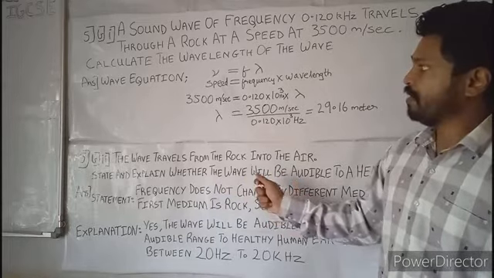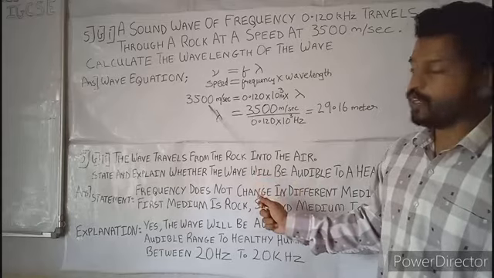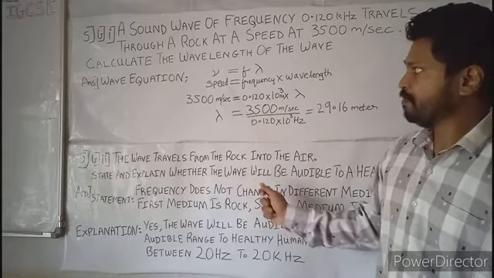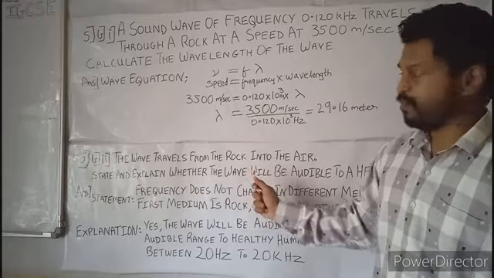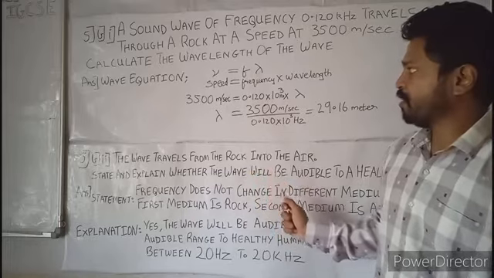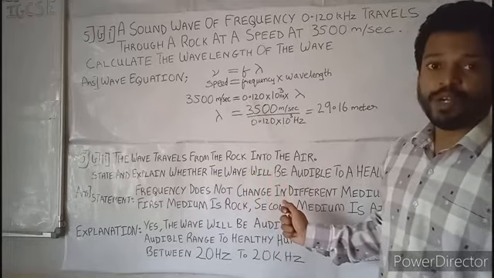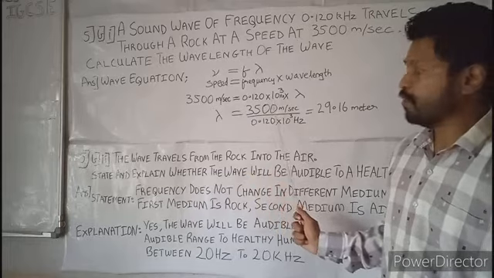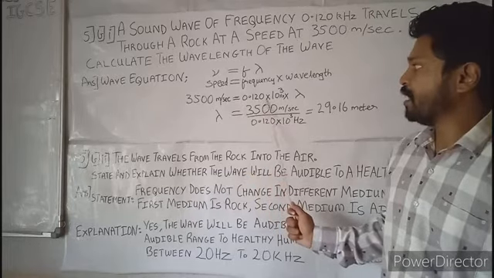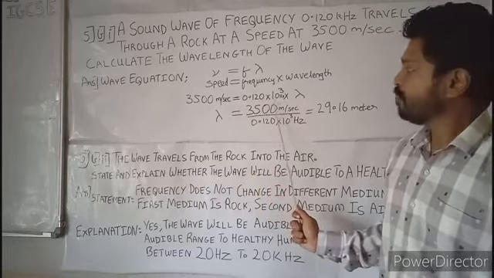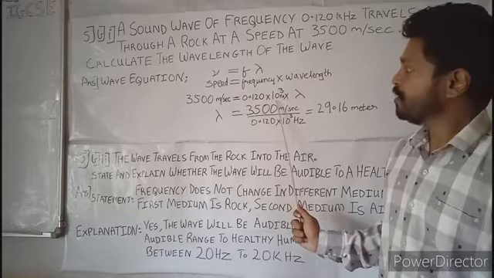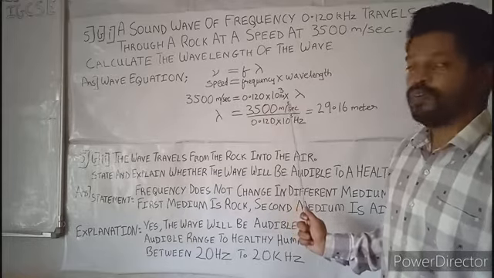We substitute the values: 3500 meters per second in the place of v, and in the place of frequency we substitute 0.12 kilohertz, so we use 10 raised to 3 in the place of kilo, and hertz, the unit of frequency, into lambda.